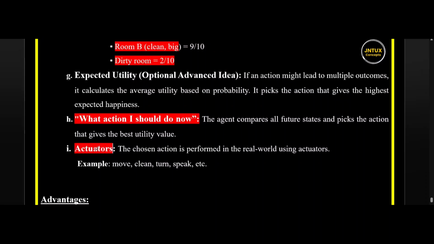And we know the actuators. The chosen action is performed in the real world using actuators. They move, clean, turn, speak, etc. These are the actions they perform using actuators on the environment.